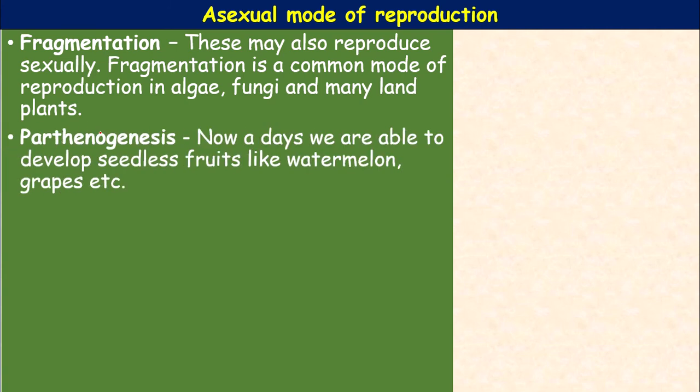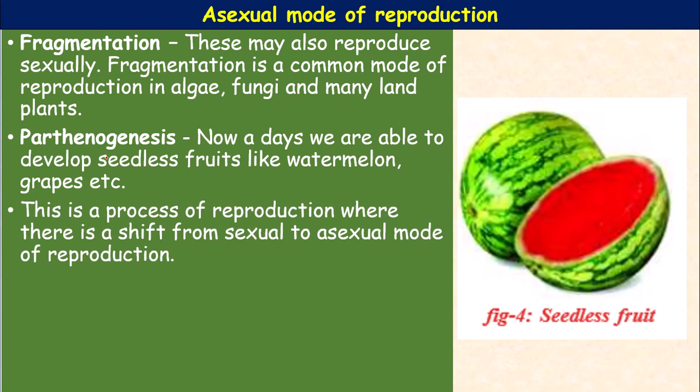Okay, next, parthenogenesis. Parthenogenesis is a method by which nowadays we are able to develop seedless fruits like watermelon, grapes, pomegranate, etc. by means of a process called parthenogenesis, or parthenocarpic fruits.